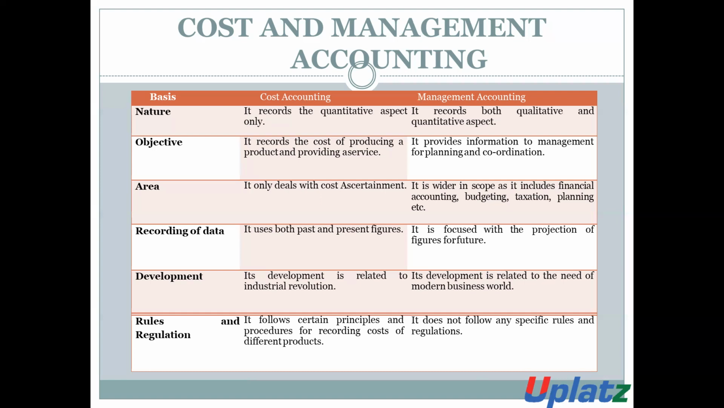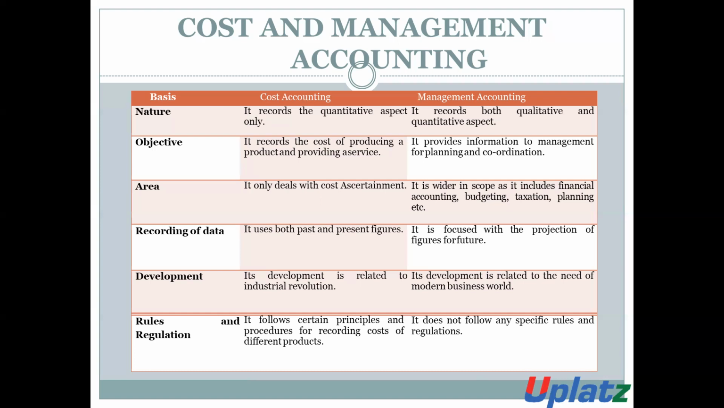Rules and regulations. Cost accounting follows certain principles, rules and procedures for recording the cost of different products. But management accounting does not follow any specific rules and regulations. These are all the differences between cost accounting and management accounting.